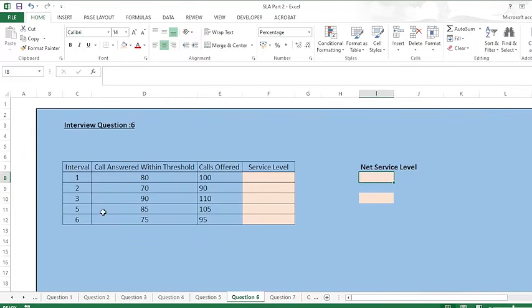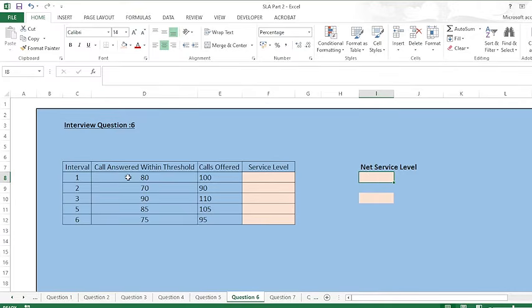Somewhere you'll have to give a written test, so there will be a table where you have six intervals. In the second column you have calls answered within threshold, in the third column calls offered, and in the fourth column service level. So you'll have to calculate the service level, and also the net service level.